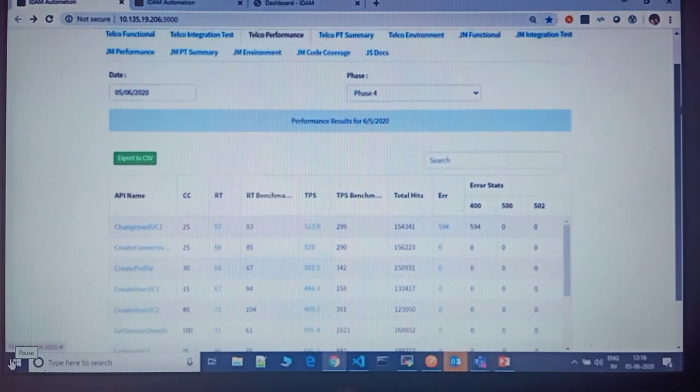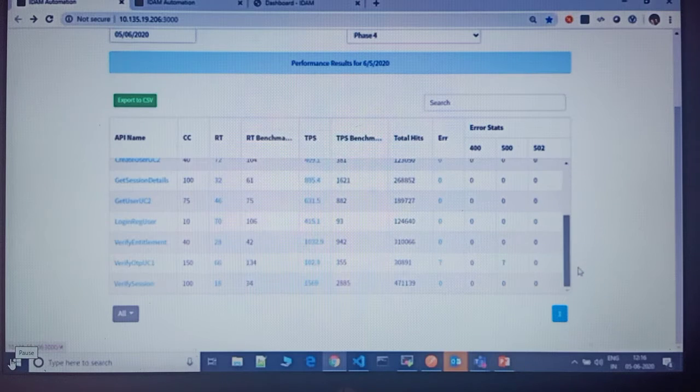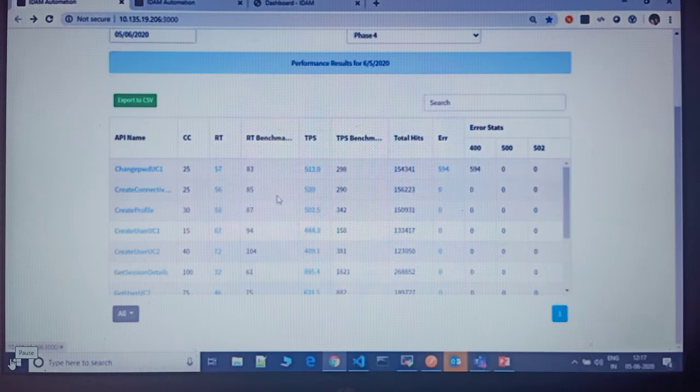I'm showing you today's results, how it was run. These are all the APIs which we have. We're integrating more and more services on a daily basis. This is the API name, this is the concurrency which we have run on this test case, and this is the response time we get. We have some benchmark set. This is the transactions per second hit on this API. And if you have some errors, you will get the error count, and see why it failed. You can even see here how many 400s, how many 500s, and 502s.